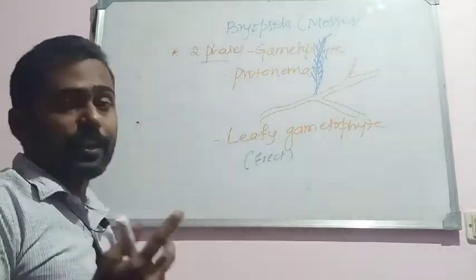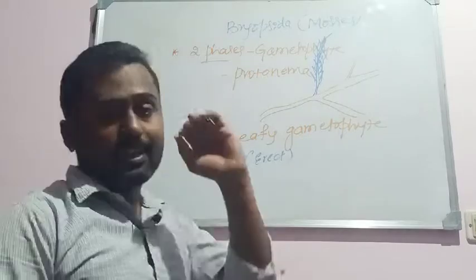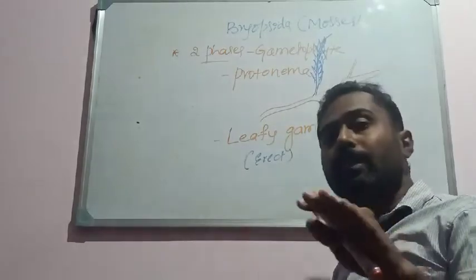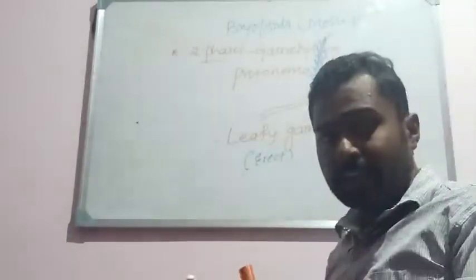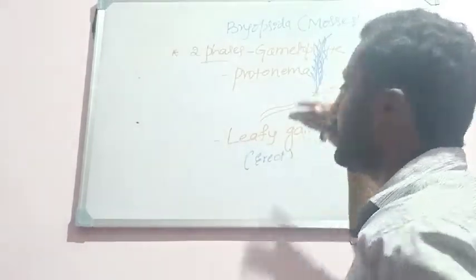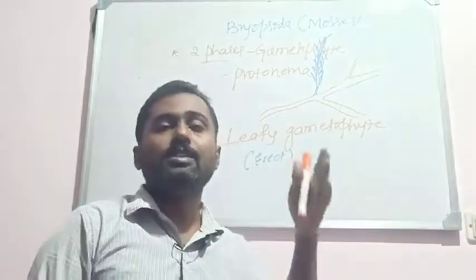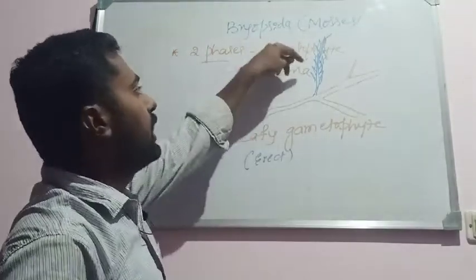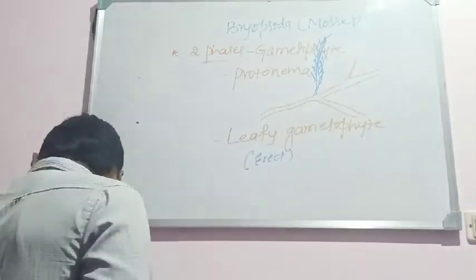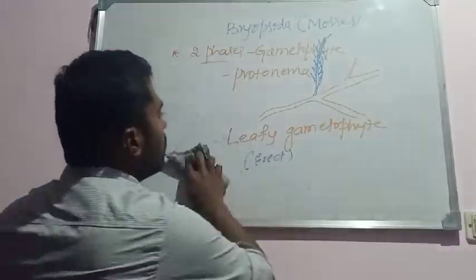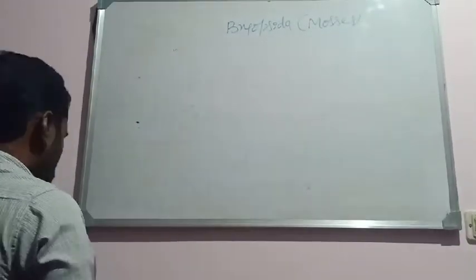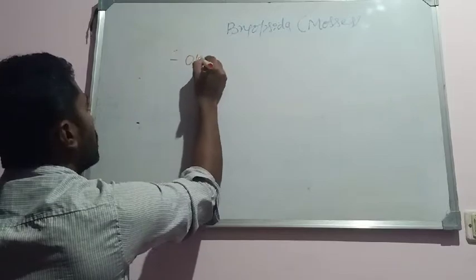So there are two phases in the gametophyte. One is the early stage, the protonema, which is filamentous and found beneath the surface of the soil. It is branched, and it produces the next part, the leafy gametophyte. The leafy gametophyte is an erect structure that stands on the surface of the soil and bears leaves on the axis. Then the leaves found here are one cell in thickness, meaning they are not multicellular.